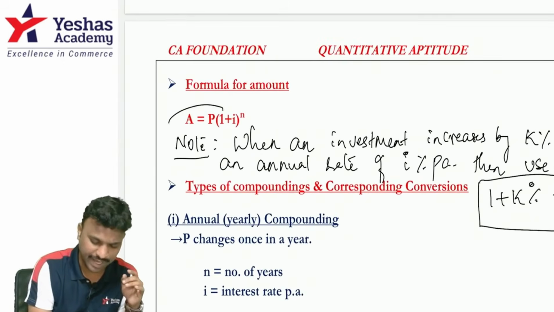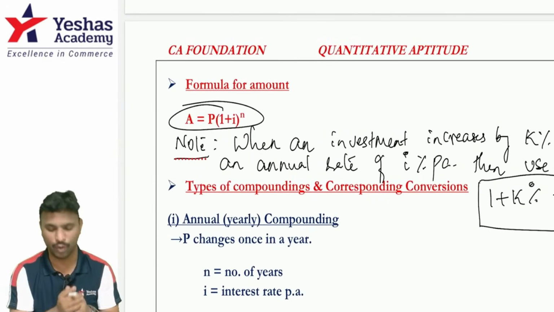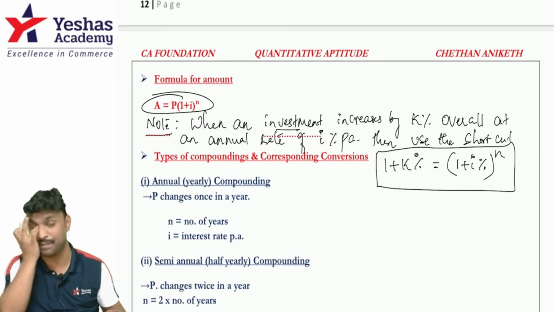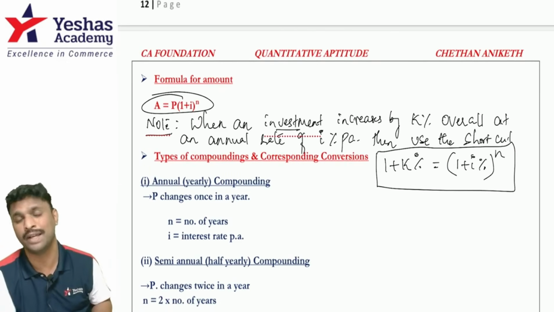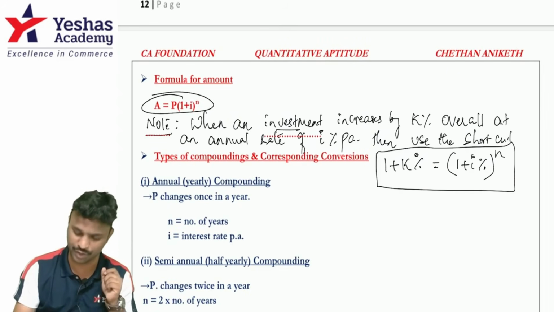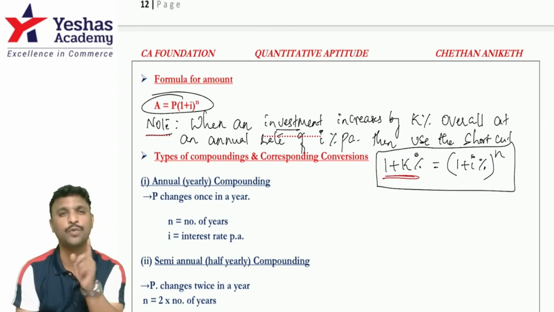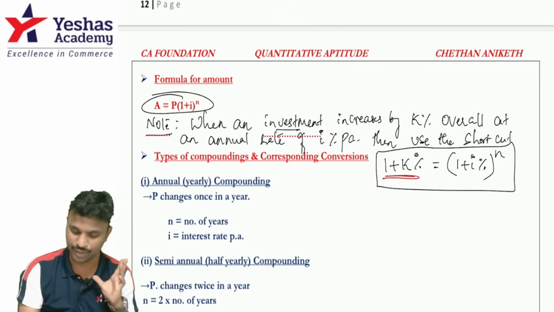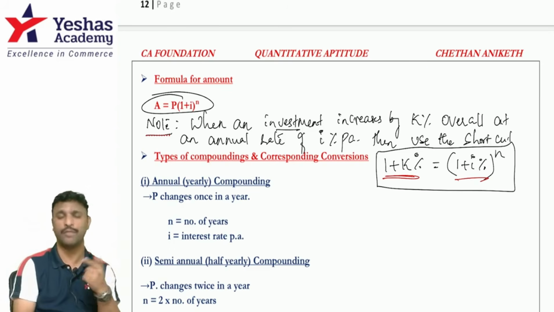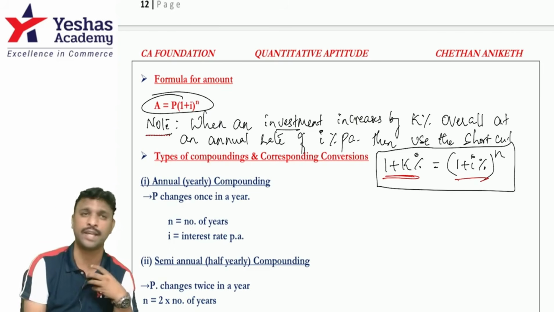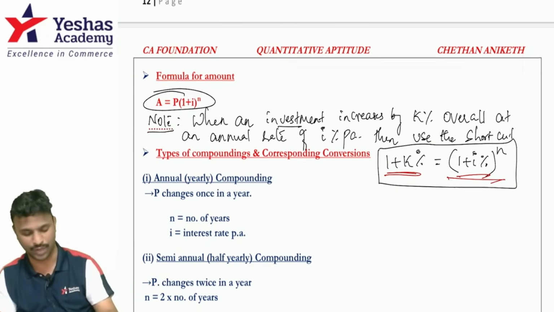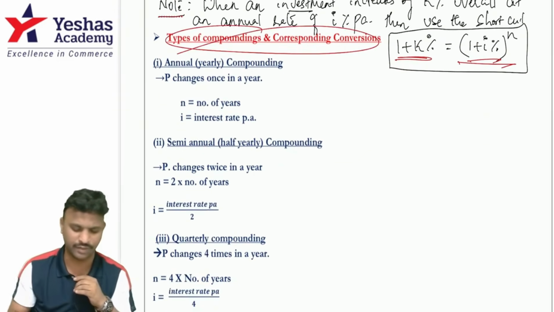Guys, amount formula, A is equal to P into (1 plus i) whole power n. One shortcut over here: when the overall investment is increased by k% at an annual rate of i% per annum, then you can always use this shortcut. 1 plus k% is equal to (1 plus i%) whole power n. So this will give you the answer quickly. Just remember, when the overall increase in the investment is by k% at an annual rate of i%, then you can always make use of this one liner. Then types of compoundings and the conversions.